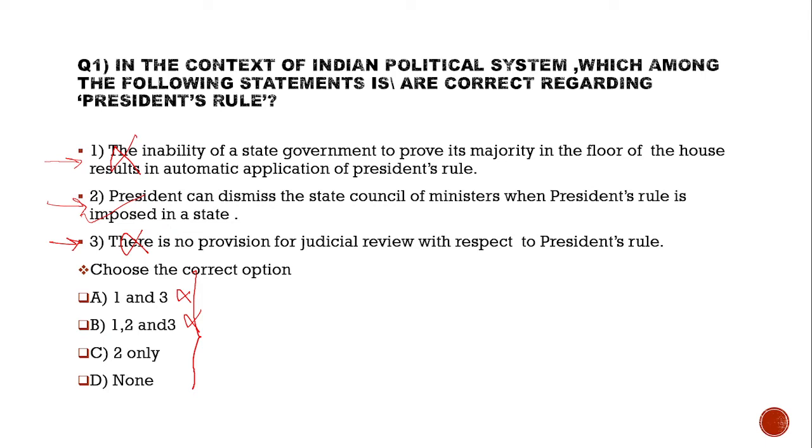Presidential rule can be proclaimed under Article 356 on two grounds. When the state government cannot be carried on in accordance with the provisions of the Constitution. And second, when a state fails to comply with or give effect to any direction from the Centre. Right. So, the answer to question number 1 is option C, 2 only.